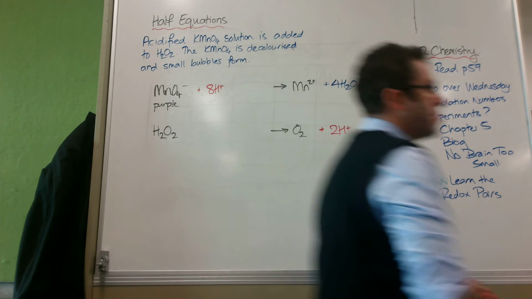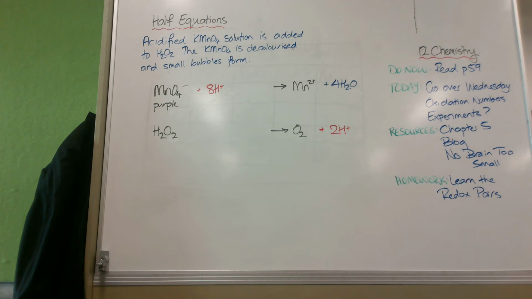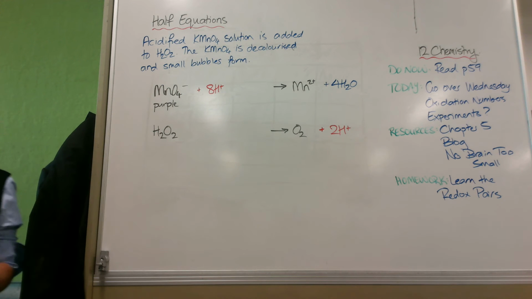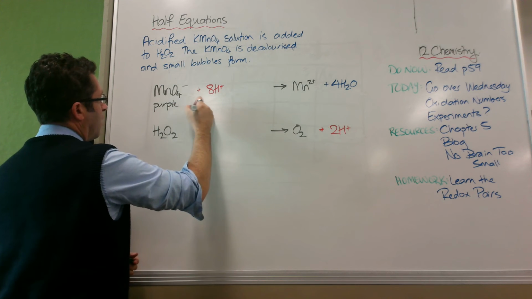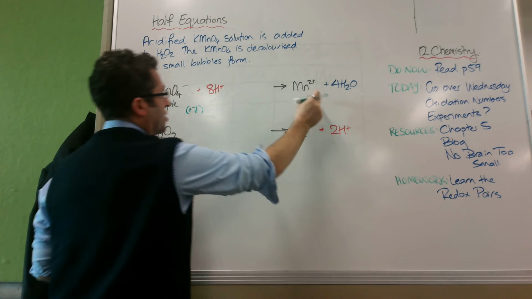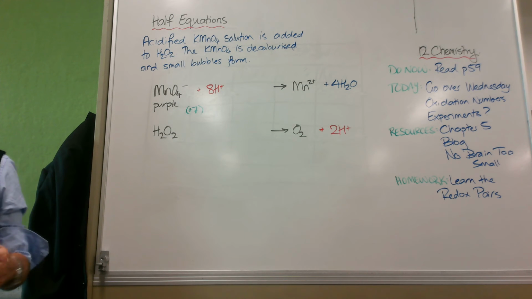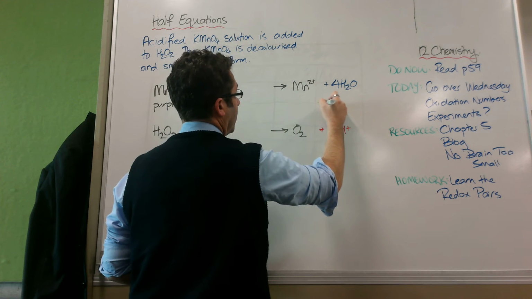It doesn't, however, balance your charges. If I look at this side here, I've got 1 negative and 8 positives. What does negative 1 plus 8 equal? 7. Cool. So at the moment, this side is plus 7. And this side has a plus 2, and what's the charge of water? 0. Good. So it's just plus 2 over here.